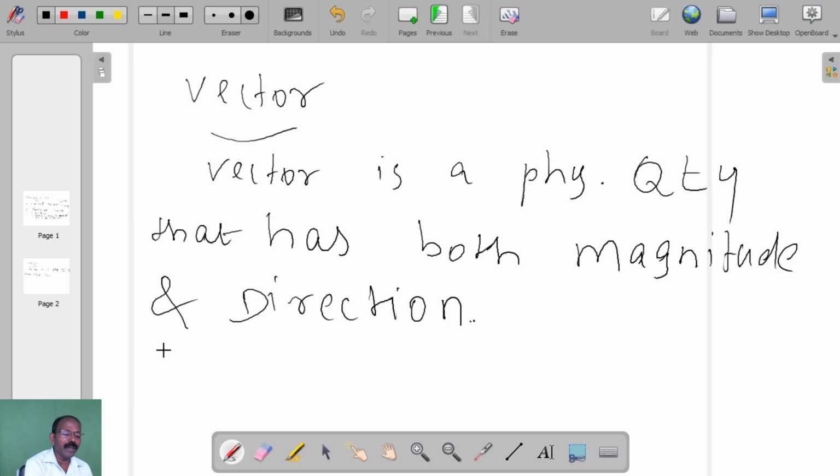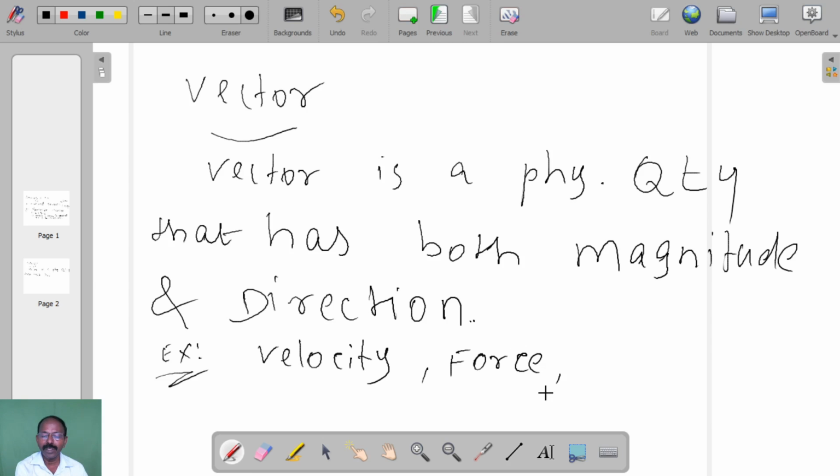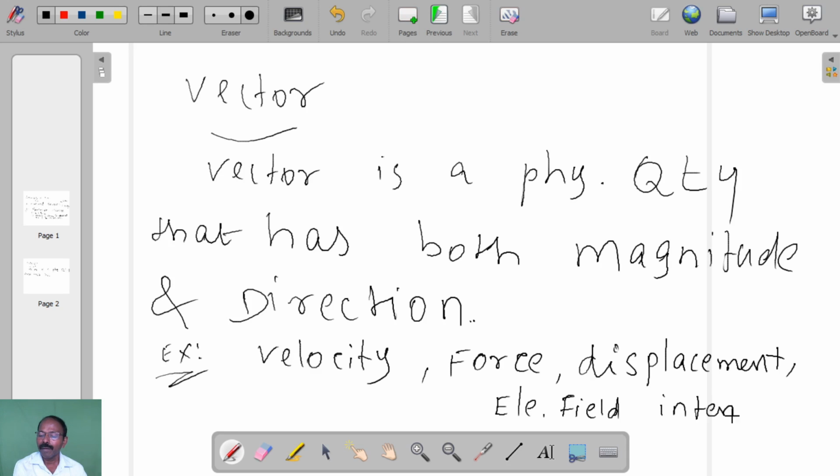Some examples: velocity, force, displacement, electric field intensity, etc.